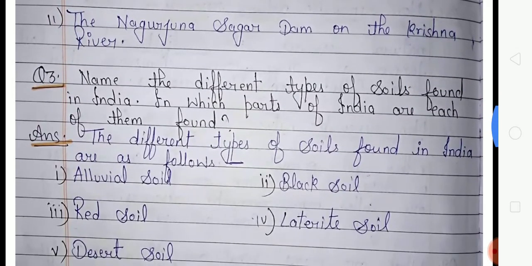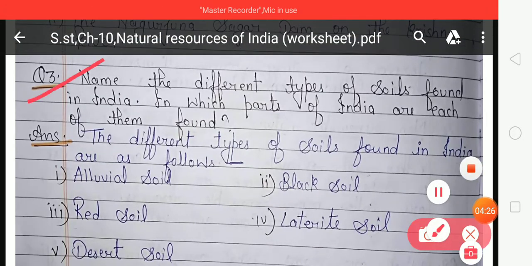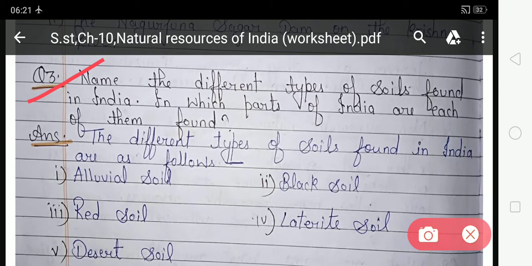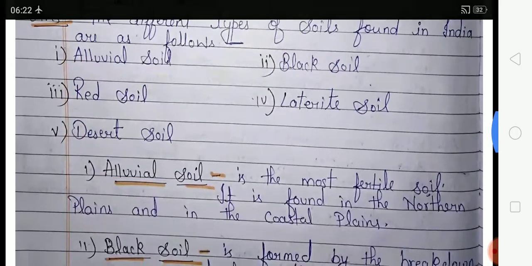Now look at question number 3. Name the different types of soils found in India. In which parts of India are each of them found? Answer number 3. The different types of soil found in India are as follows. First, alluvial soil, second, black soil, third, red soil, fourth, laterite soil, fifth, desert soil. So students, in this question you have to write about the different types of soil found in India and in which parts of India each of them is found. First one is alluvial soil. Where is it found?